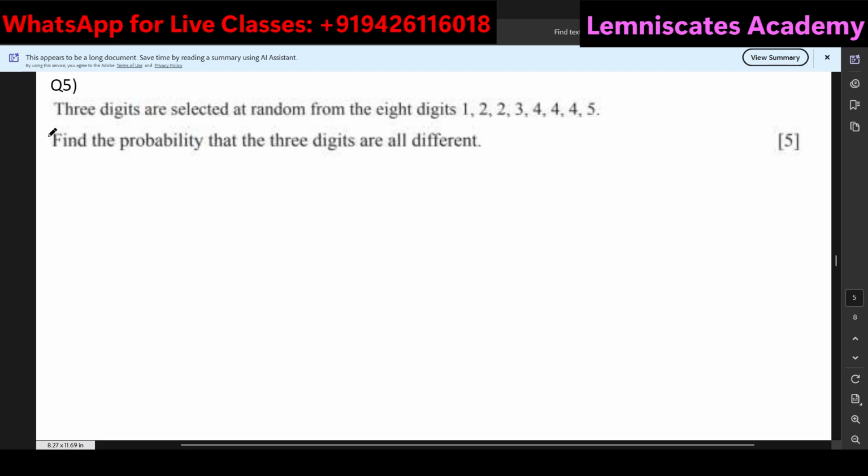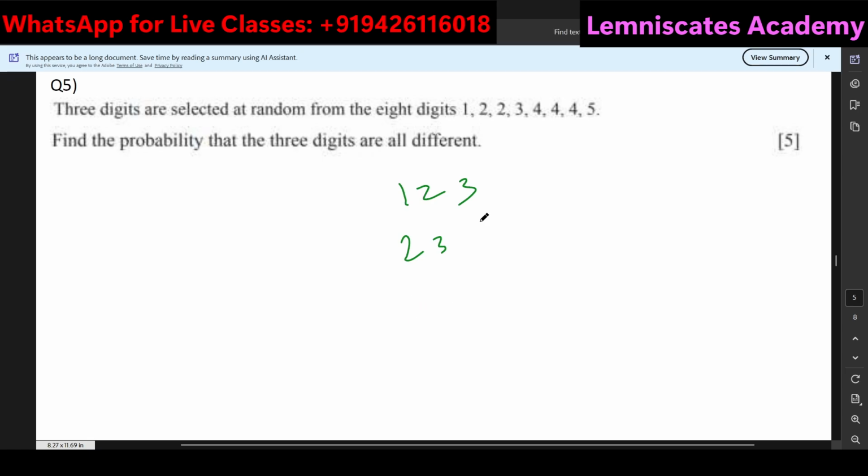So the question states that 3 digits are selected at random from the 8 digits 1, 2, 2, 3, 4, 4, 4, 5. So we are going to select 3 digits from the given 8 digits, and then we have to find the probability that the 3 digits are all different. Let's say, for example, 1, 2, 3, or 2, 3, 4, or 4, 5, 2, etc. So all of these numbers should be different from each other.